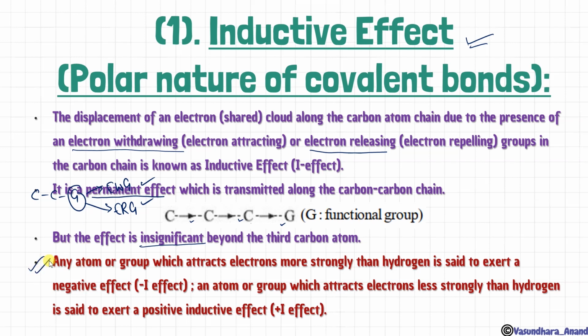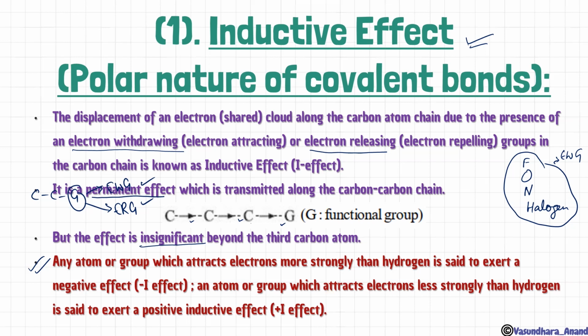But in common way, I am going to tell you, if the group element is going to start with the electronegative element, like we can say O, we can say N, we can say F, any halogen, then this will be considered as electron withdrawing group. Clear?